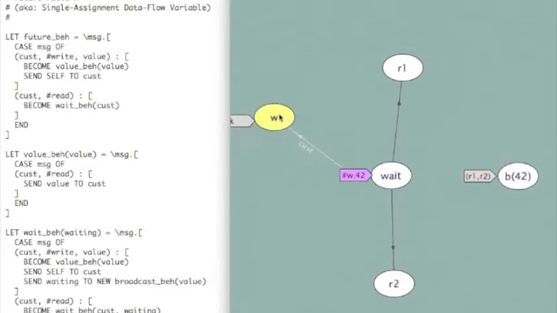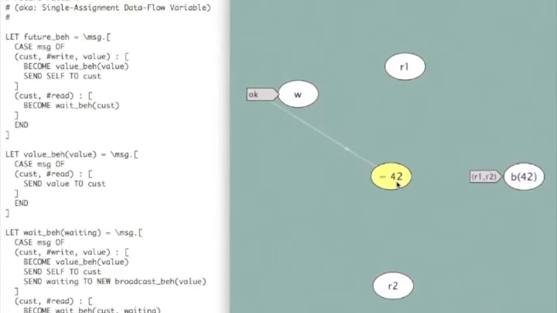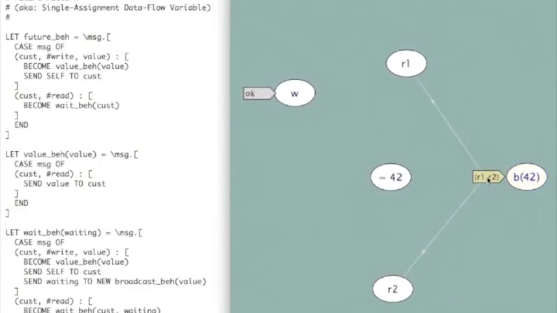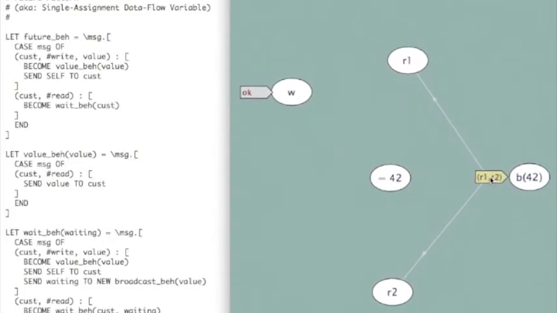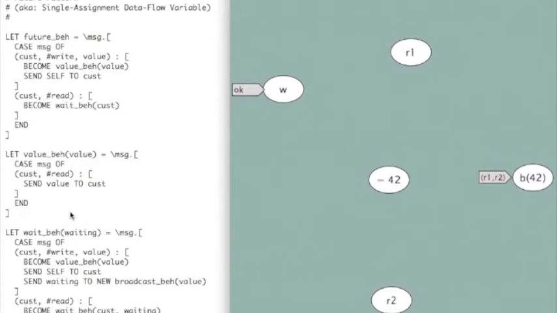Okay, so that's the message back to the writer that says we were okay. I send back the identity of the variable. The variable changes its state to become I'm now the value 42. And this broadcast behavior is receiving a list of people that need to be notified that the value has now been set. Once I've become a value, I now ignore all write requests. So that's the reason it's a single assignment variable. So I have monotonic state change here. As soon as I've been established as a value, I don't pay attention to any more writes.